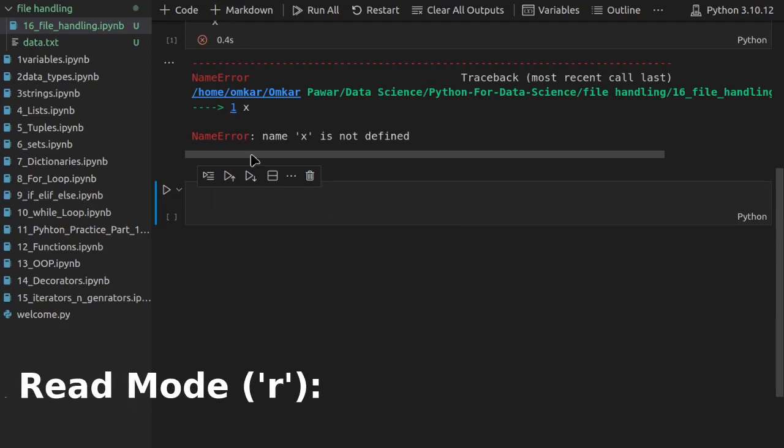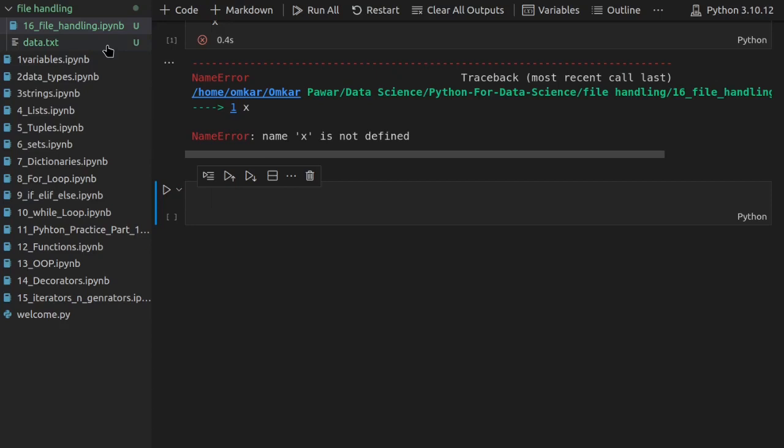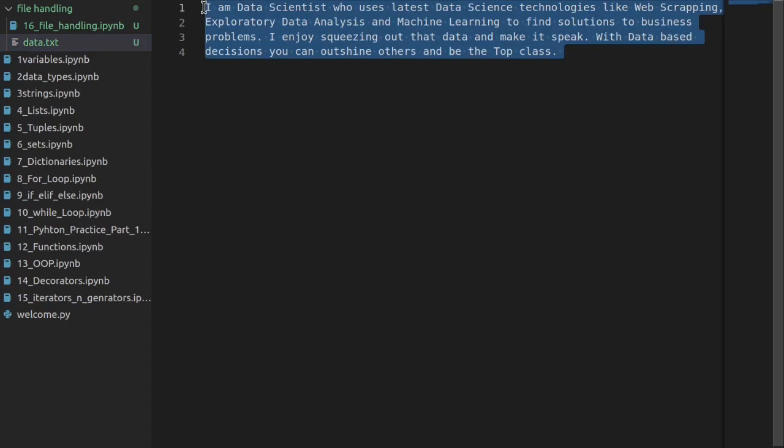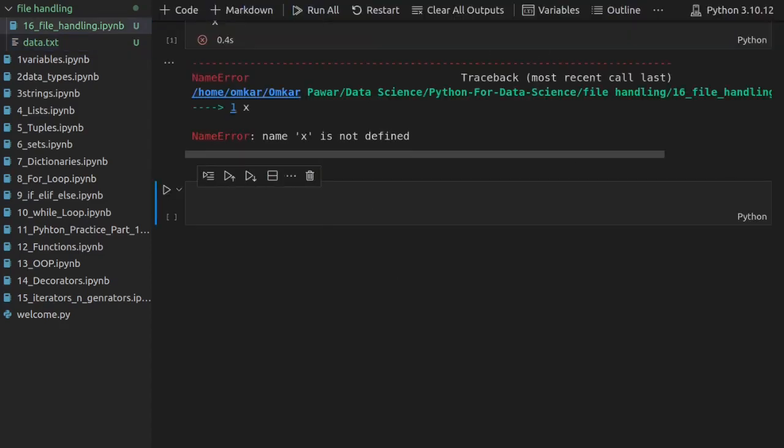Here I have created a simple data.txt where I have written some random paragraph. What we will do is try to read this content from this file. We will try to read this data inside our Python code. Let's see how we can do that using file handling in Python.